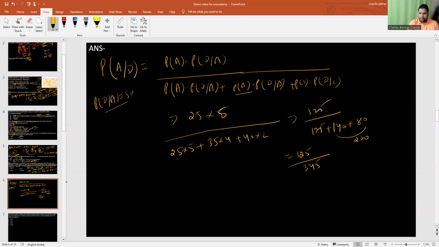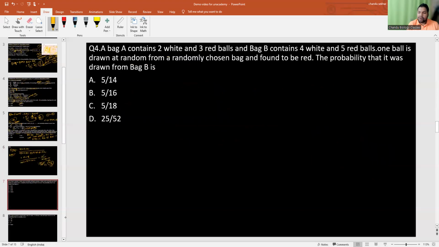You can divide them. 5 tens are 10, 5 sixes are 30, 5 nines are 45. Correct. It's 25 by 69. 25 into 5 is 125. So the 5 will get cancelled by 25, and 5 sixes are 30, 5 nines are 45. That's the answer, 25 by 69. This is it. So this is a reverse probability or Bayes-based problem. We can solve one more question.